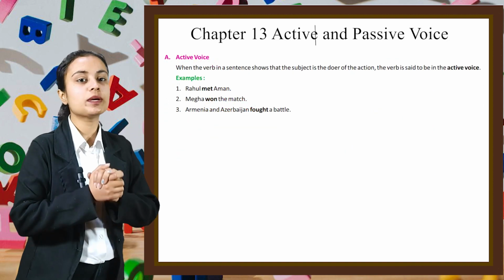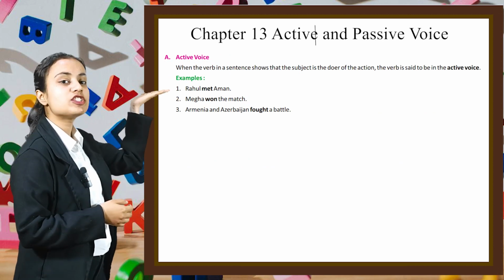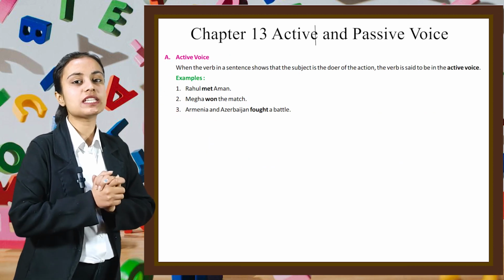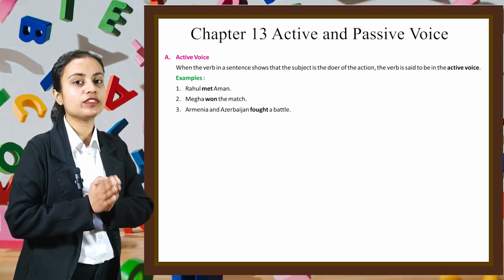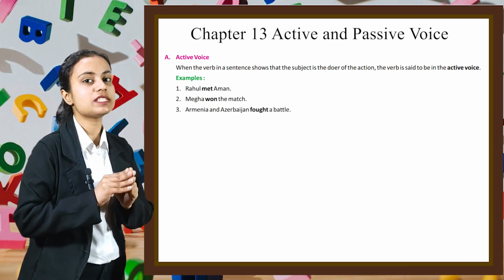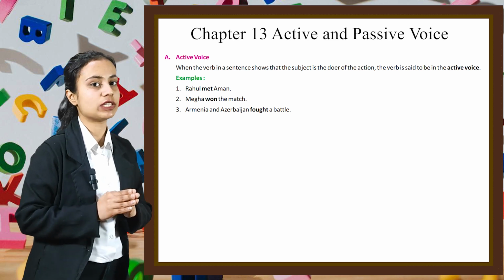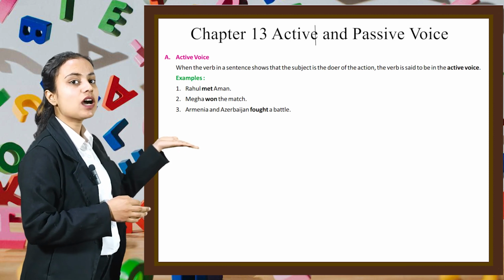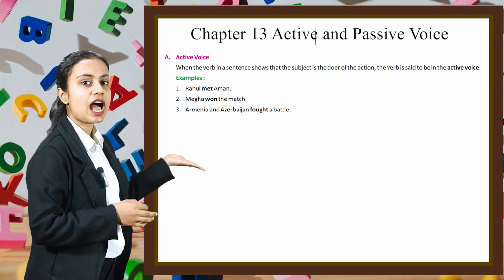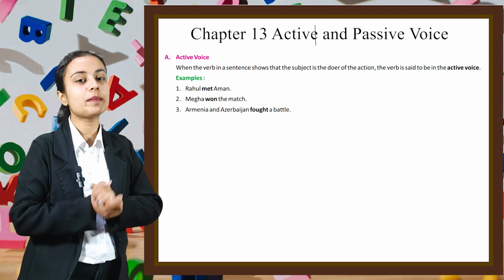So let's start with the part A of this chapter, which is active voice. When the verb in a sentence shows that the subject is the doer of the action, the verb is said to be in the active voice. For example, Rahul met Aman. Megha won the match. Armenia and Azerbaijan fought a battle.